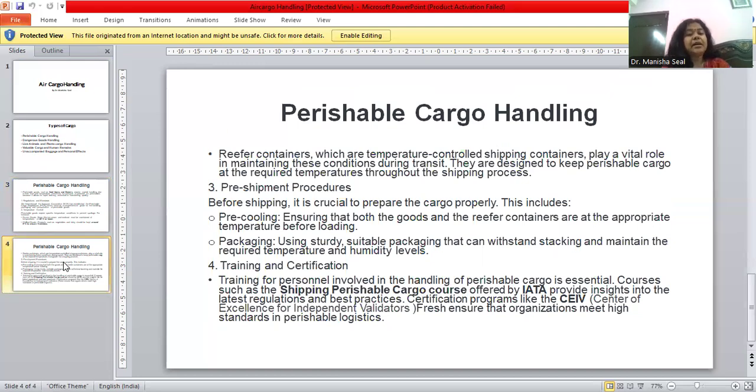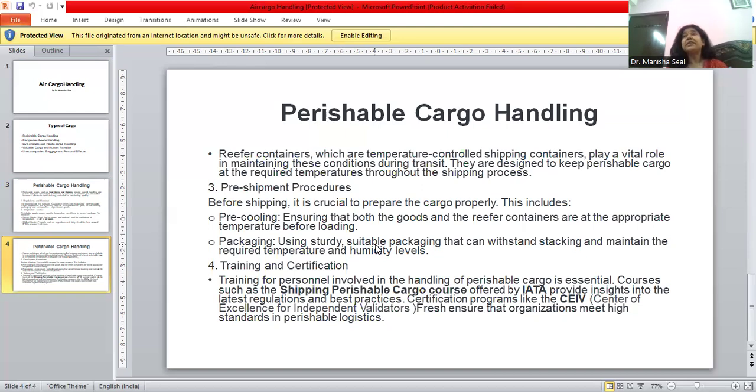Apart from the temperature, what else we take into consideration is the kind of container. The shipping container that we use has to be quality oriented. A specific quality has been stipulated by IATA regulation, so the container has to meet certain conditions.